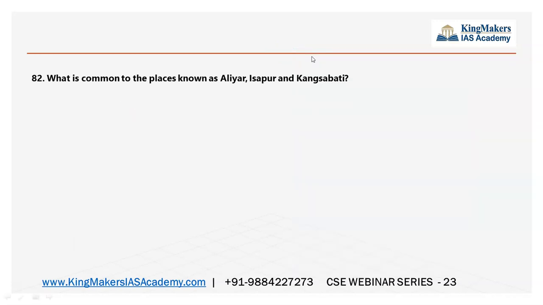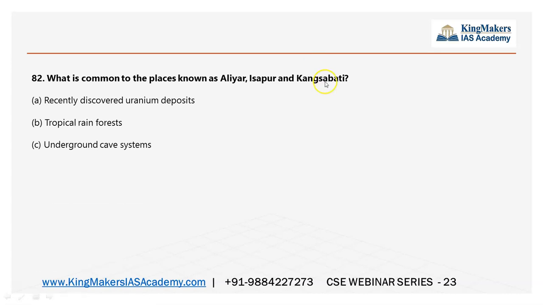So 82nd question. It is about the three important places. So earlier, if you have understood any one thing, earlier was a reservoir. If you have understood that earlier was a reservoir, you could have concluded that it is D. So it is better for you to have a look at it. It again was in news. So it was a common news only.